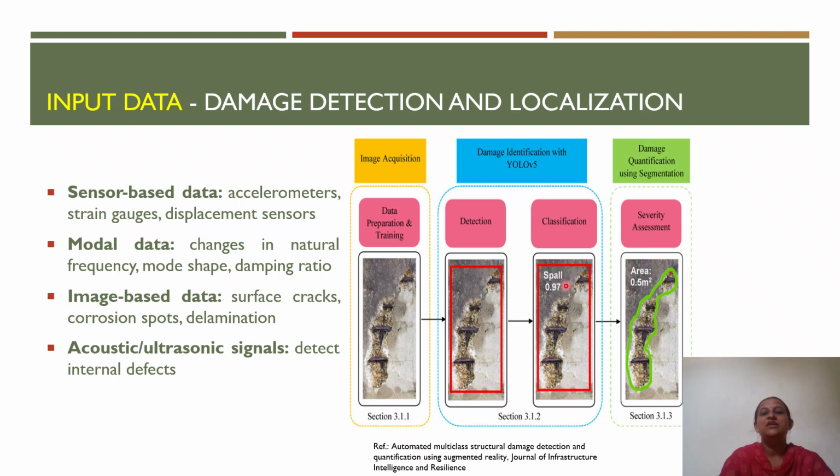In addition to that, we will be able to quantify the damage condition, as well as see the severity of the damage which has occurred on the surface of the concrete structure, and we are able to assess the severity condition of the structure. So this is how structural damage detection and quantification can be done with the help of an AI or machine learning model.